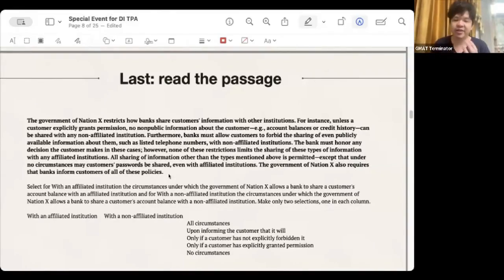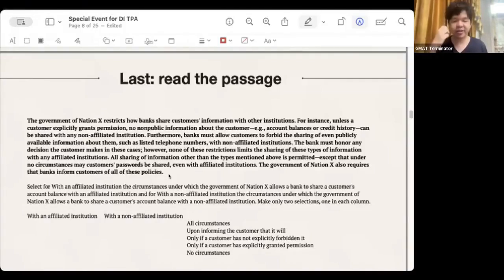So everyone, let's answer this question again. What does this question emphasize? It emphasizes under what circumstances the government allows a bank to share the customer's account balance with its affiliated institutions. Under what circumstances can it share with non-affiliated institutions? By the way, I found that we can actually put ourselves into the role of a customer who is worried that someone knows about my account balance. Is there any problem with the bank? Is the bank legal? We put ourselves into the role of a customer.